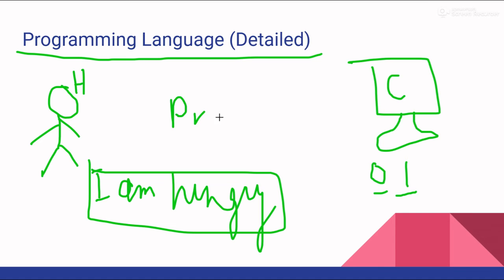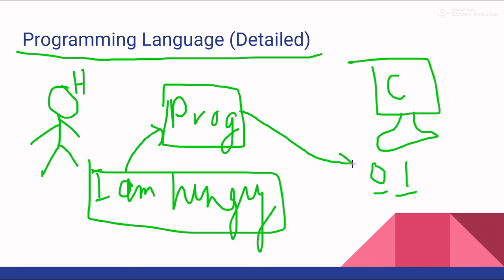Okay, so let's say this is programming languages. So he can convert his language into programming language, and then the programming language gets converted into the binary language of the machine language, and then the computer can understand it. So that's how things work.